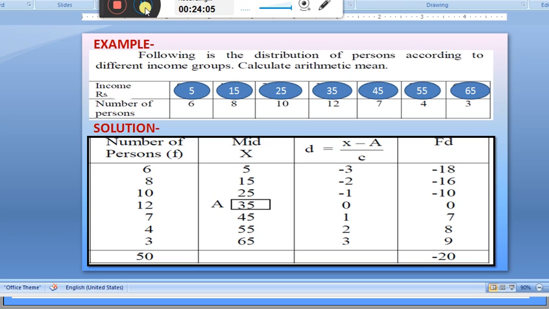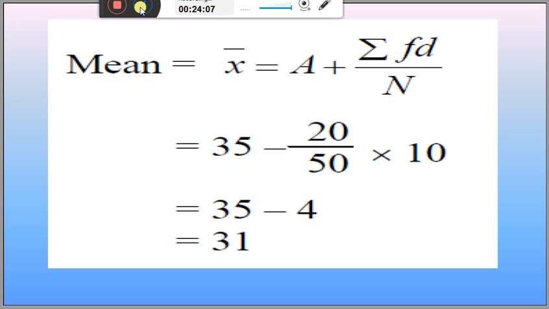Putting the values in the formula, we have the formula to calculate mean in case of discrete series in the third method, that is the step deviation method. X bar is equal to a plus h into summation fd divided by n. Summation fd is minus 20, n is 50, a is 35 and h is 10.